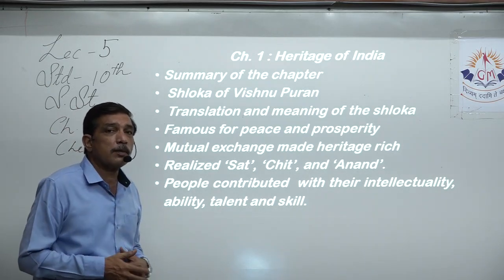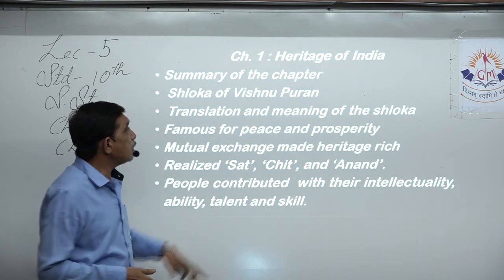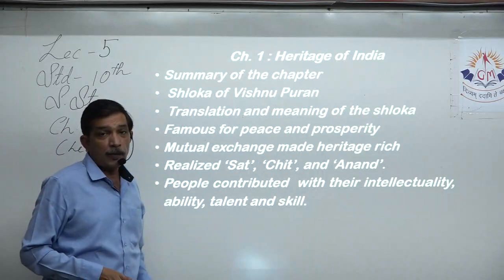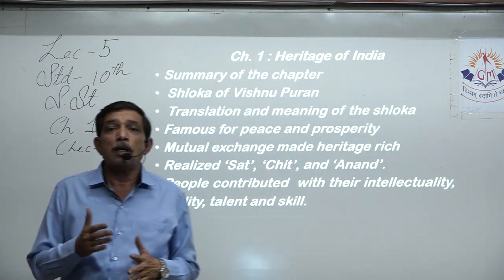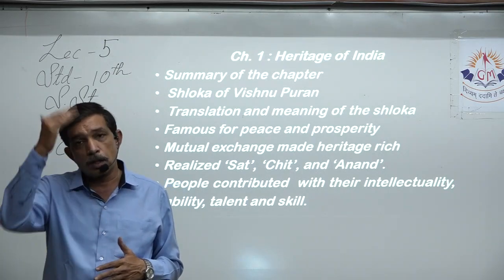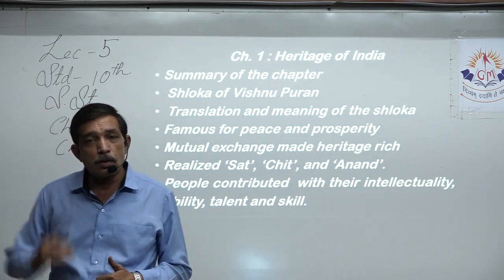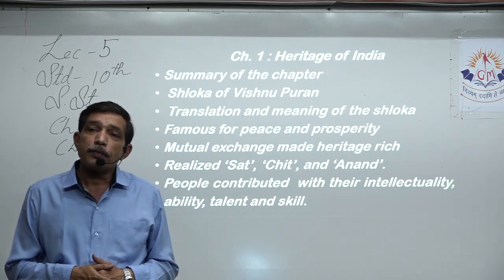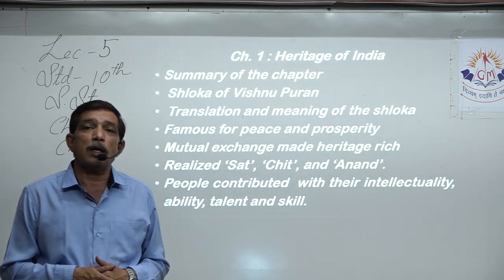At the beginning of the chapter there is a shloka given. That shloka has been taken from Vishnu Puran. It tells us about the extent of India. We know the extent of India, that it starts from the Himalayas in the north and stretches up to the southernmost tip of India where the Indian Ocean is.